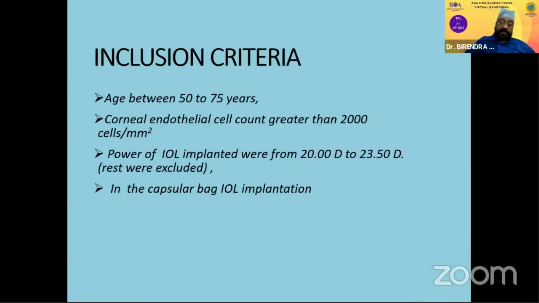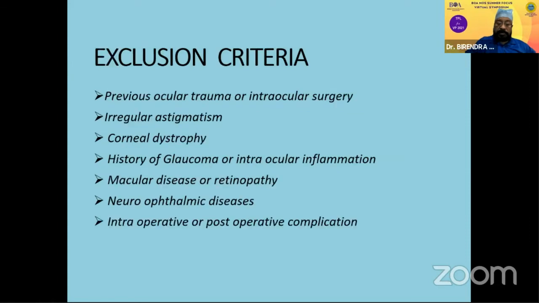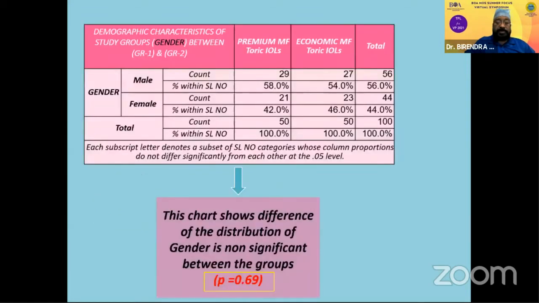We included cases that were between 50 to 75 years. Corneal endothelial cell count had to be greater than 2,000 cells per square millimeter, and power of IOL implanted was from 20 to 23.5, and the rest were excluded for a better comparison, and it had to be in the capsular bag implantation. We excluded cases which had a previous ocular trauma or intraocular surgery, irregular astigmatism, corneal dystrophy, history of glaucoma or intraocular inflammation, macular diseases or retinopathy, neuro-ophthalmic diseases, intraoperative or post-operative complications.